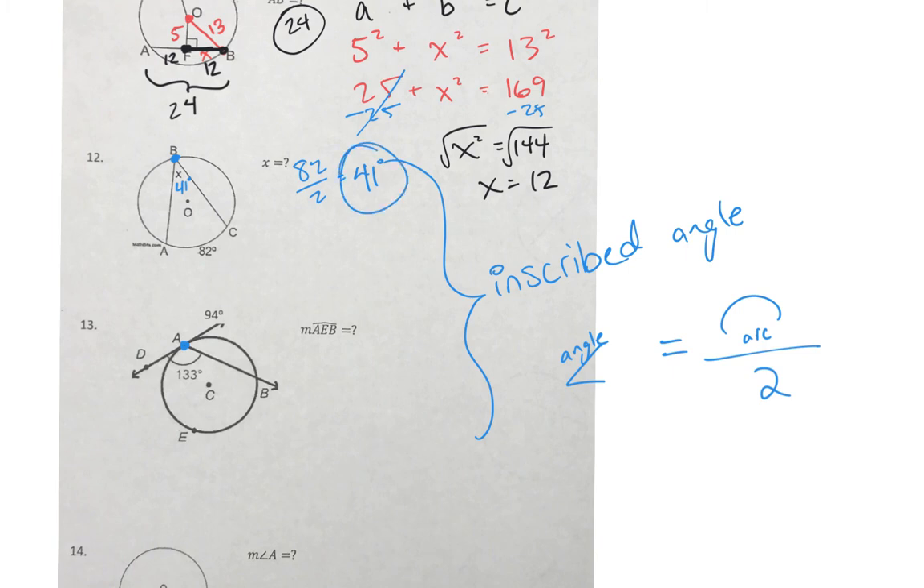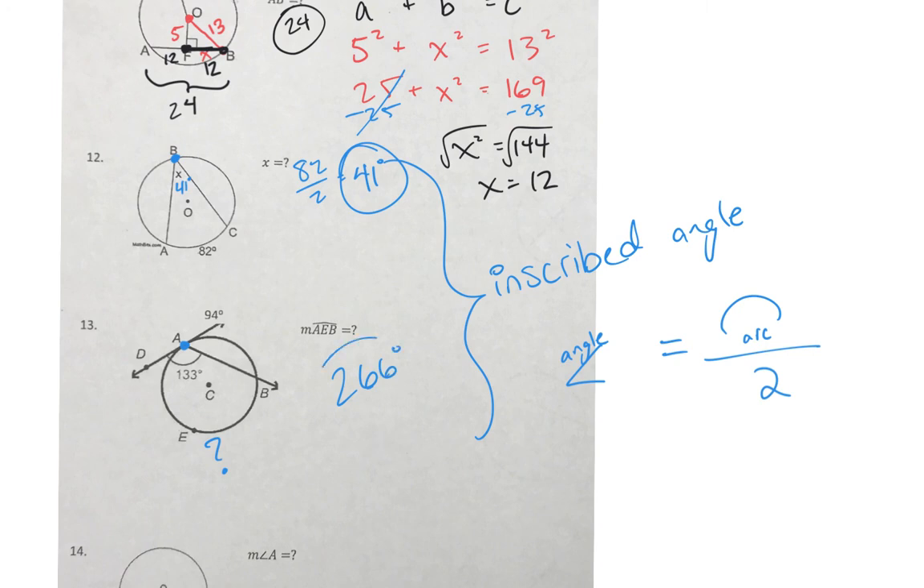Now this one you got to work backwards. We know that the angle is 133. And we want the arc, AEB. We want the arc here. So instead of dividing by 2, you are going to multiply by 2. That's right. You guys know your stuff. 2, 6, 6.